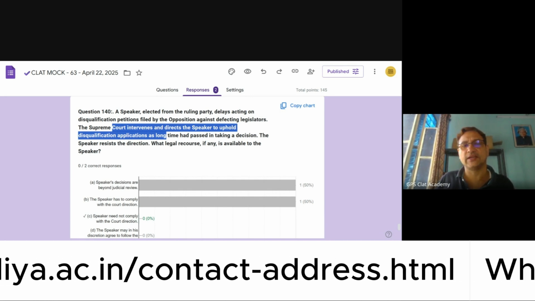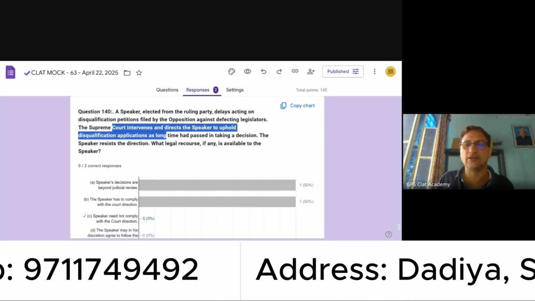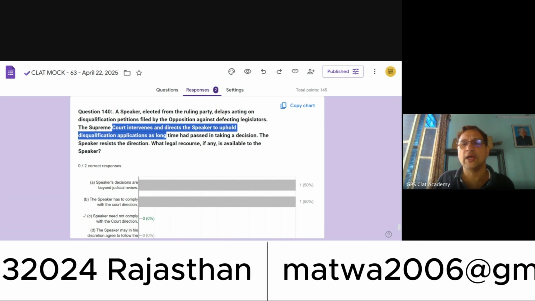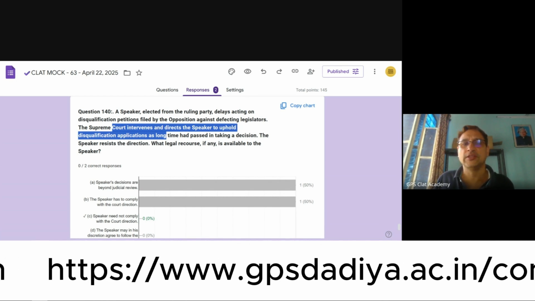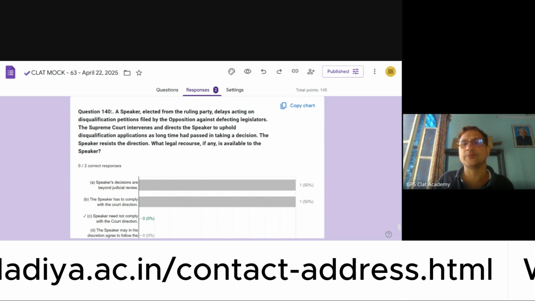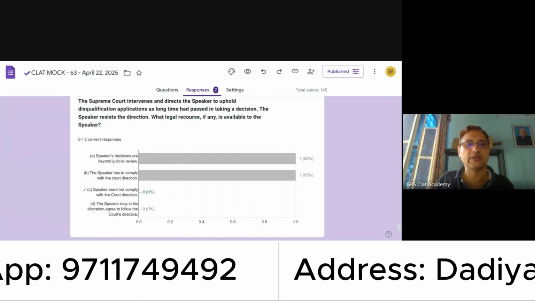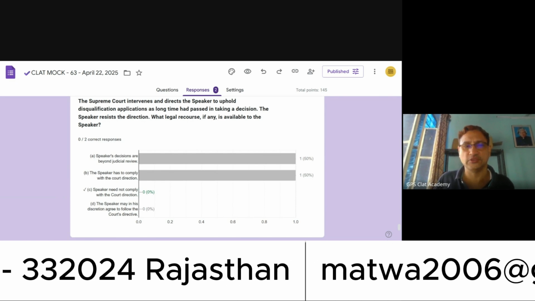That is a discretion which is reserved to the Speaker within the Constitution. Rightly or wrongly, he exercises his power. It is none of the business of the Supreme Court to usurp his power and say that, look, you have not decided, let us decide it for you. That is not done. But the Supreme Court can surely indicate a timeline within which he has to decide. Speaker's decisions are beyond judicial review? They are not. They are well within judicial review.